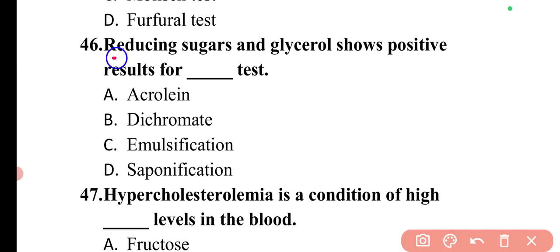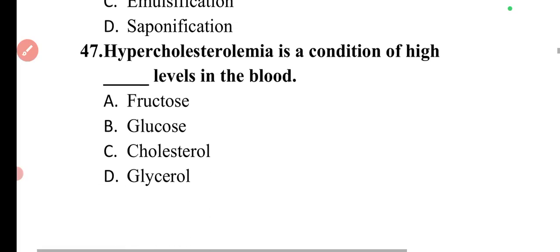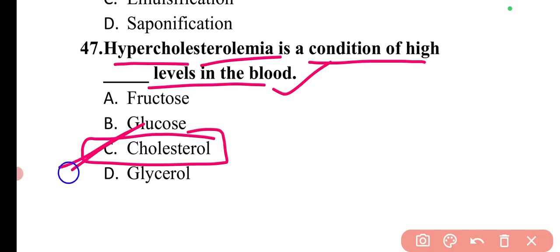Next question is, reducing sugars and glycerol show positive result for dash test. Reducing sugar and glycerol will show dichromate test positive. So here option B is correct. Next question is, hypercholesterolemia is a condition of high dash levels in the blood. Hypercholesterolemia, hyper means high and cholesterol means cholesterol. So here option C is correct.